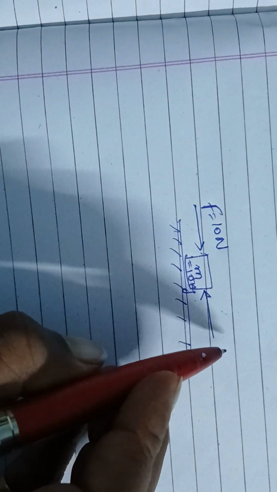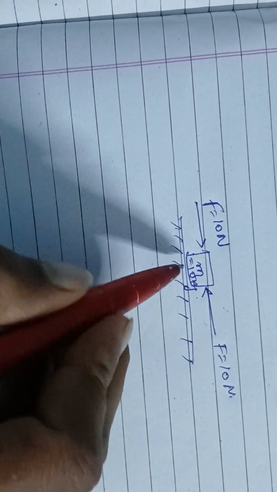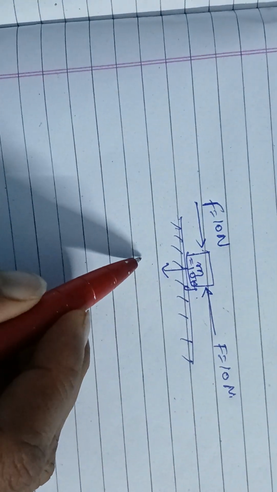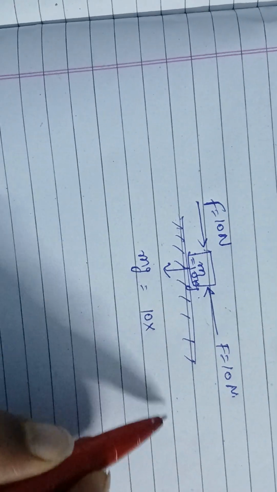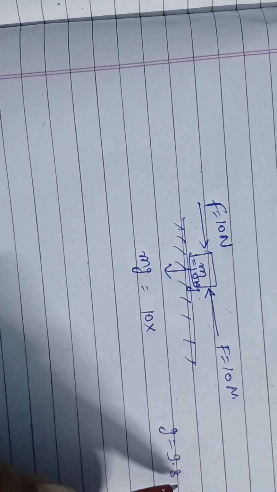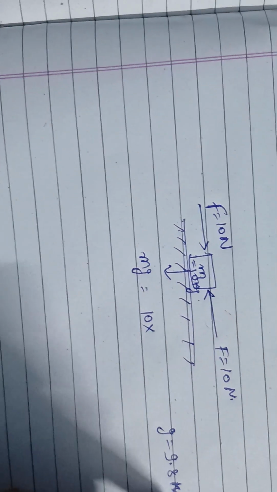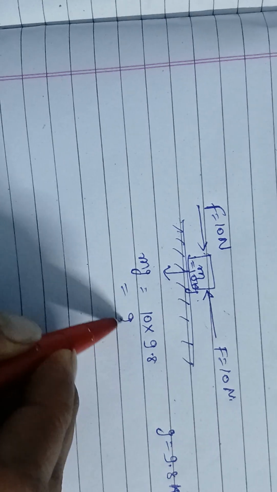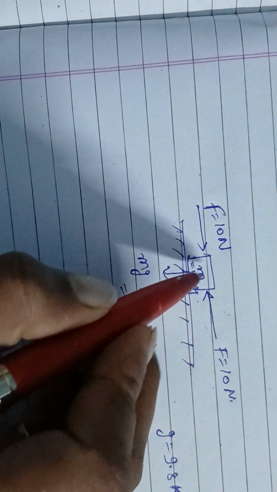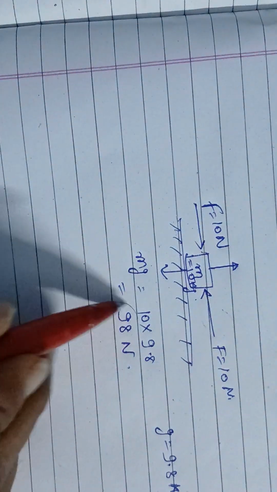Another force in this direction is also 10 Newton, and the weight is, we know, mg, which is 10 into, let's suppose g equals 9.8 meter per second square. So it means 98 Newton, and the reaction on this body by the ground will also be 98 Newton, let's suppose.